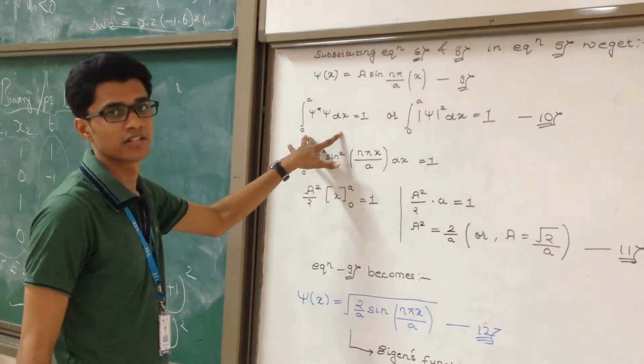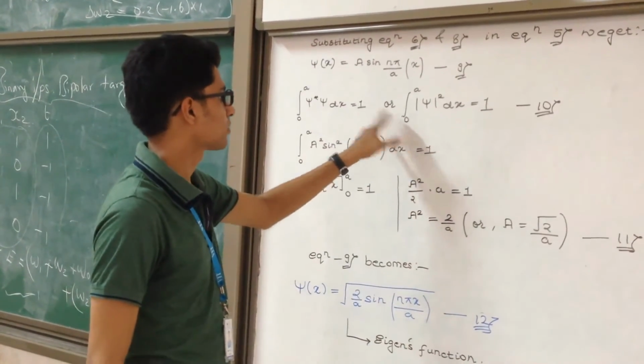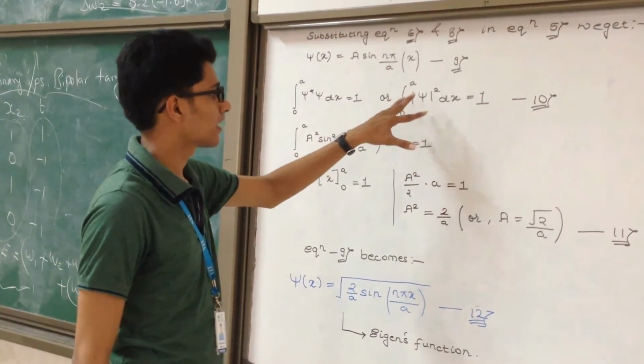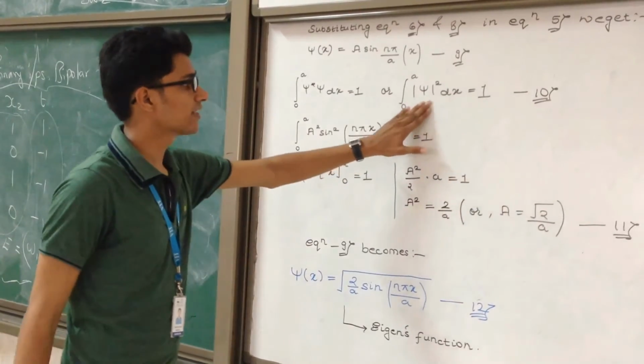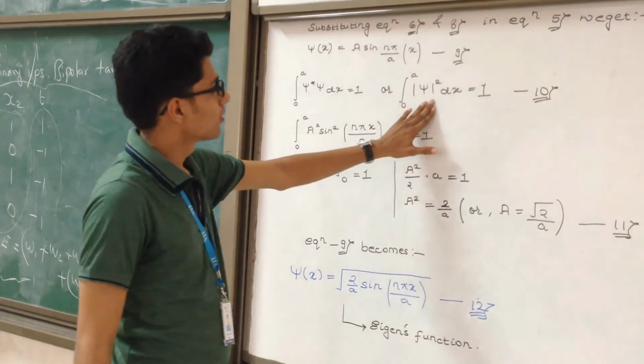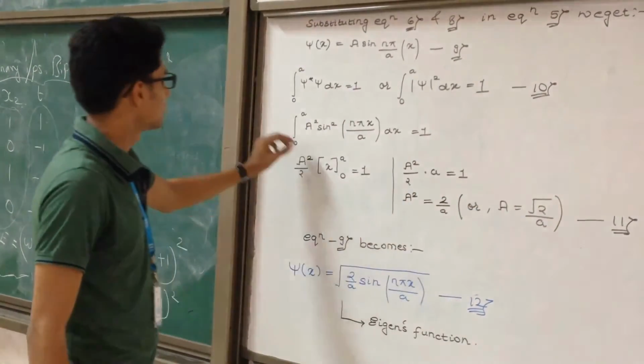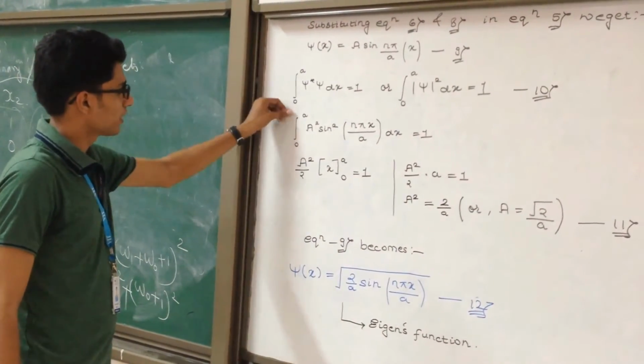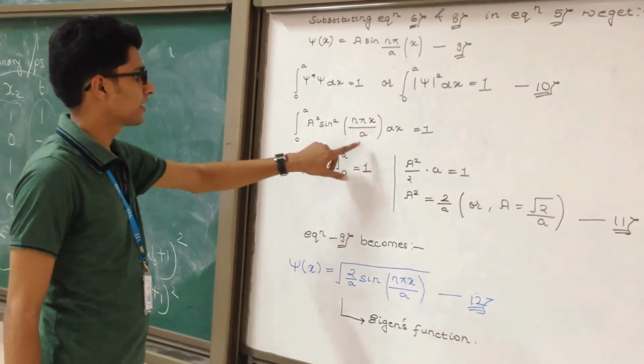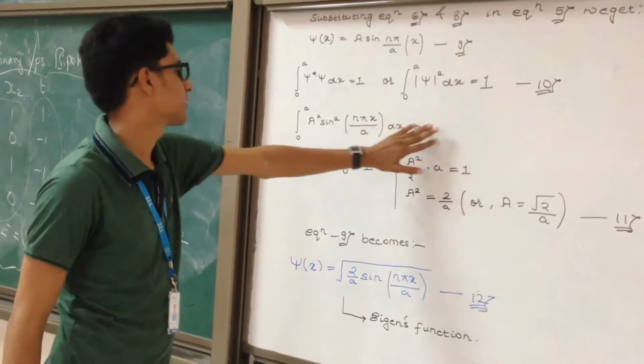This is known as the normalizing condition, or we can write, in place of that, the integration from 0 to a of mod psi square dx is equal to 1. Basically, mod psi square is known as the probability density. Let this be equation 10. Now the equation will become the integral from 0 to a of A square sine square n pi x by a dx is equal to 1. On solving this equation we get this.